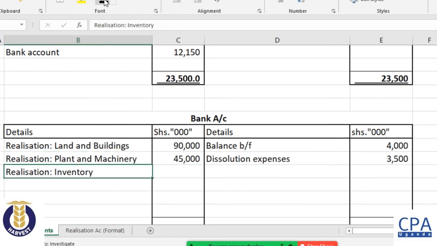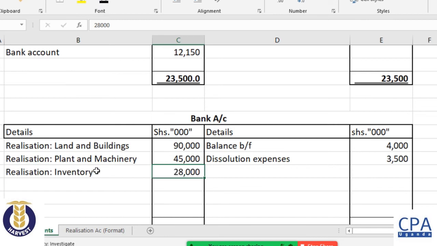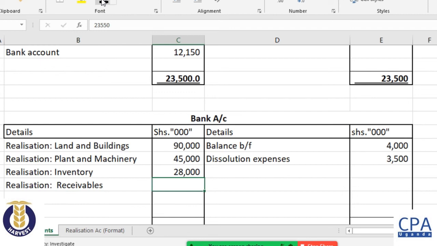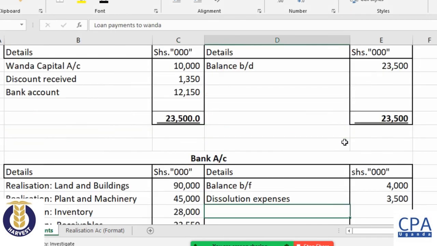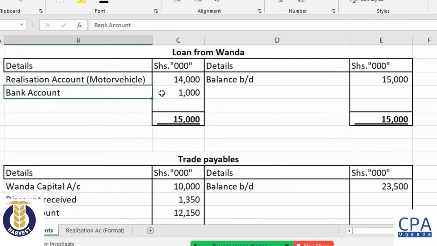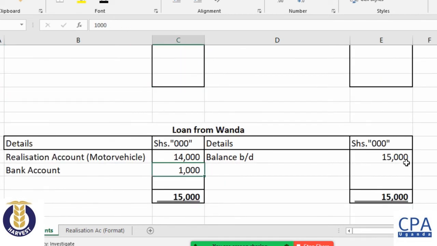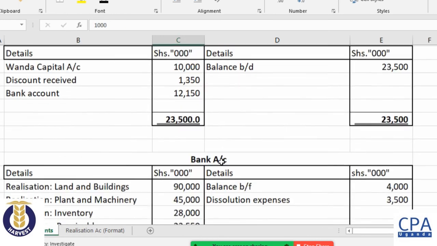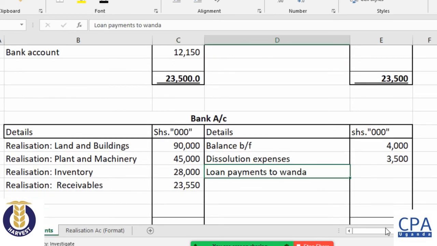When we sold the inventories, the money came to the bank. When we realized the receivables, the money came to the bank. Then we have also mentioned that Wanda had to be paid an extra million because he gave us a loan of 15 million. He took over a vehicle worth 14 million. So at the end of the day, we needed to top him up with a million. So that million came from the bank account right here.